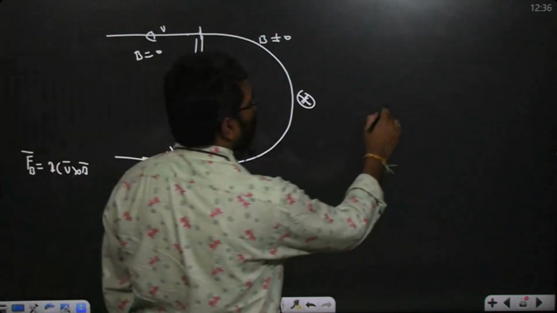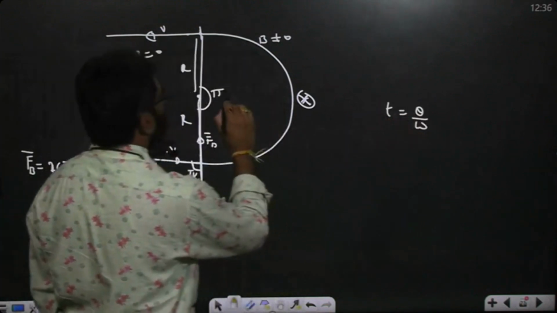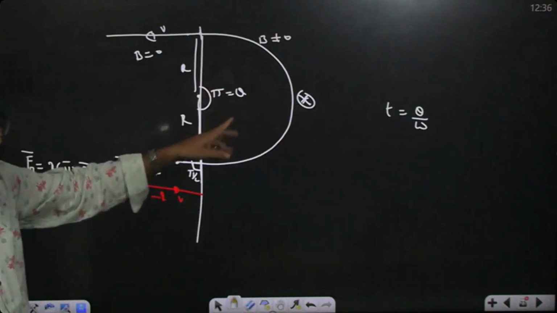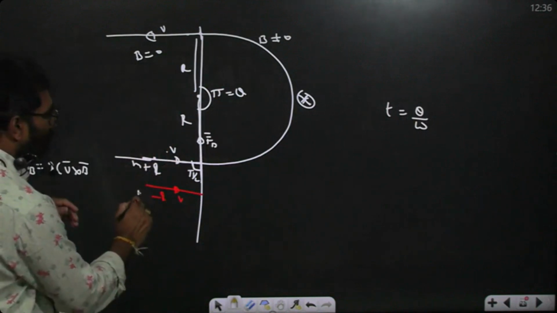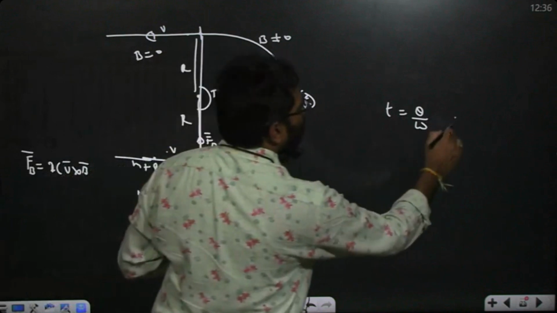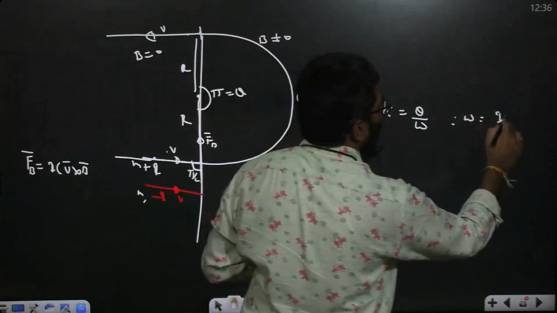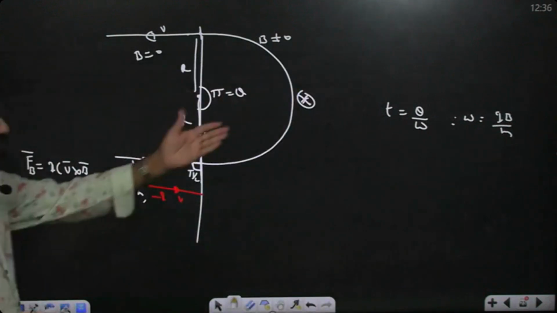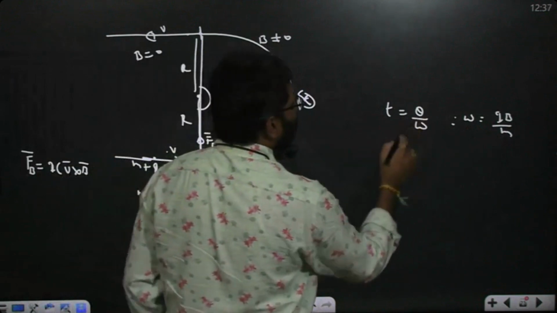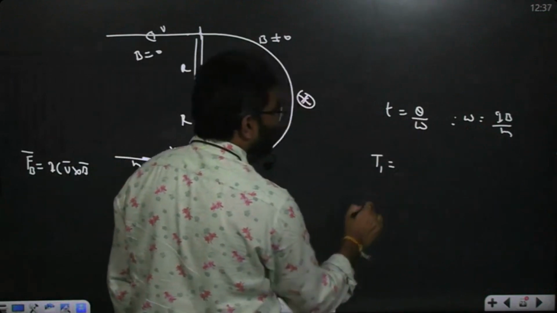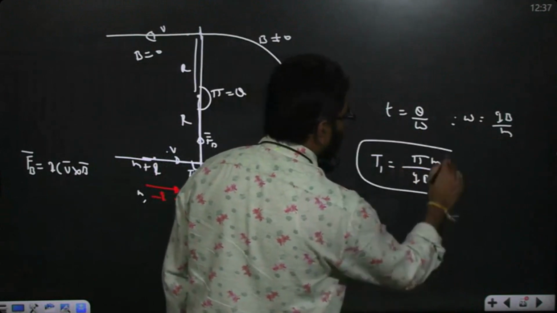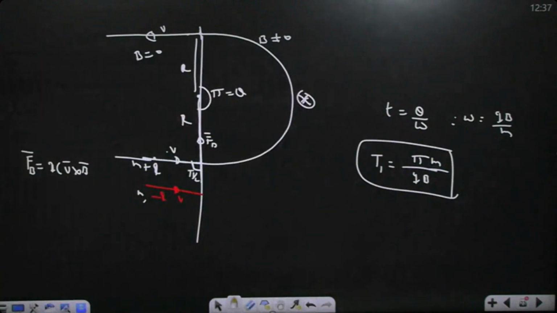Time is equal to theta by omega. Omega is what? Omega is always fixed. That is Q, B and mass. So omega is QB by m. Take it blindly in your mind, omega is fixed, QB by m. Then what is the time? What is theta here? Theta is equal to pi. So the time spent will be T1 equal to pi by QB by m, that is pi m by qB. What is the angle of deviation? Pi. It goes like this and comes back.